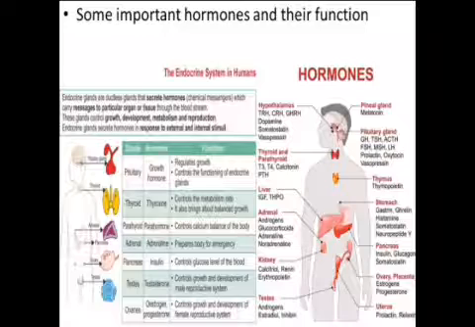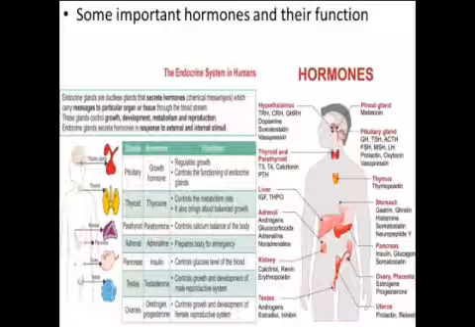Thus, deficiency of iodine in our diet results in enlargement of thyroid gland, a disease called goiter. Iodized salt provides appropriate amount of iodine to make sufficient thyroxine by thyroid gland.